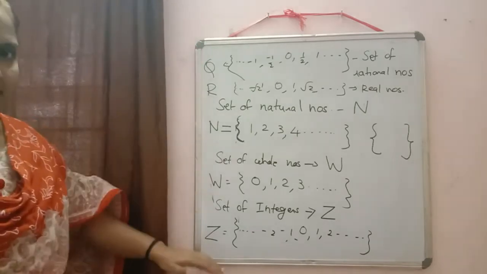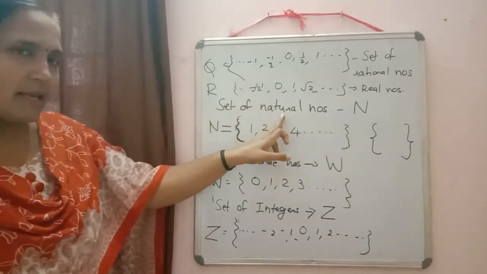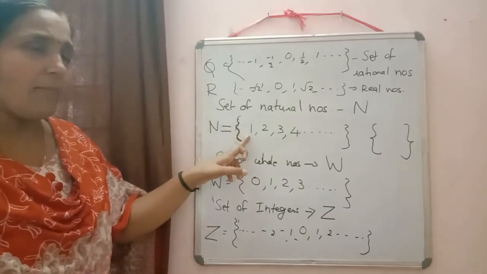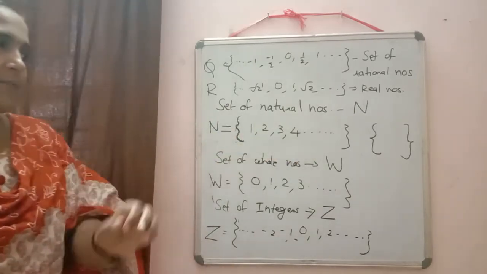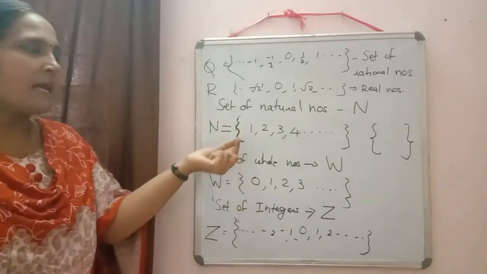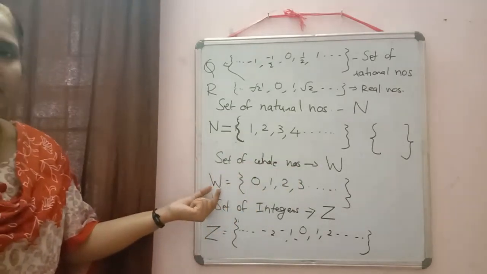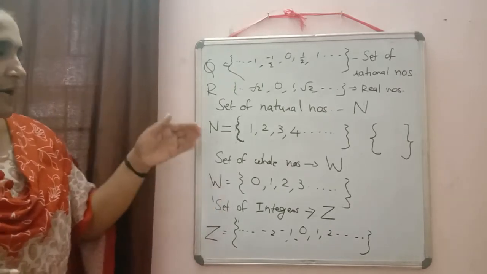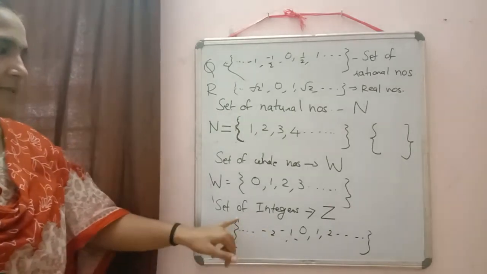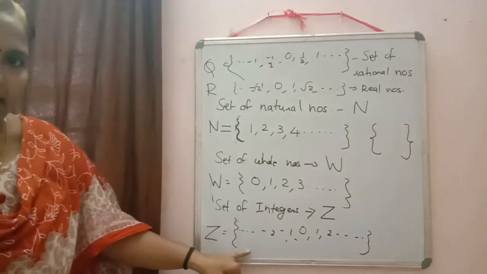These are our number systems. We'll start with natural numbers. The set of natural numbers is denoted by the letter N, and the natural numbers start from 1: 1, 2, 3, 4, etc. Then in the set of natural numbers, if I include 0 also, it is called whole numbers, denoted by the letter W. In the set of whole numbers, if I include the negative numbers also, it is called the set of integers and is denoted by the letter Z.